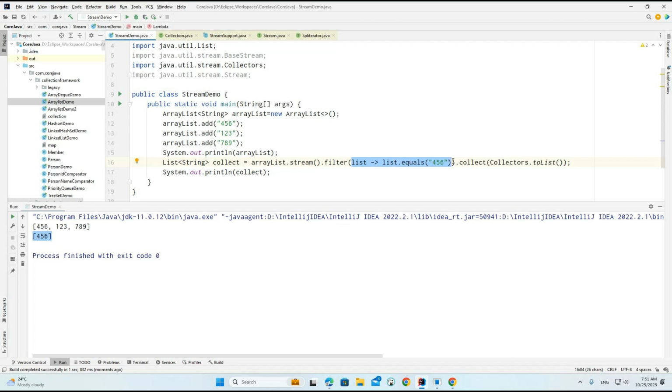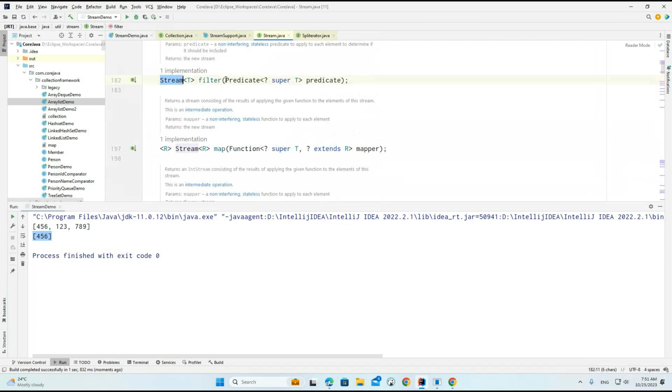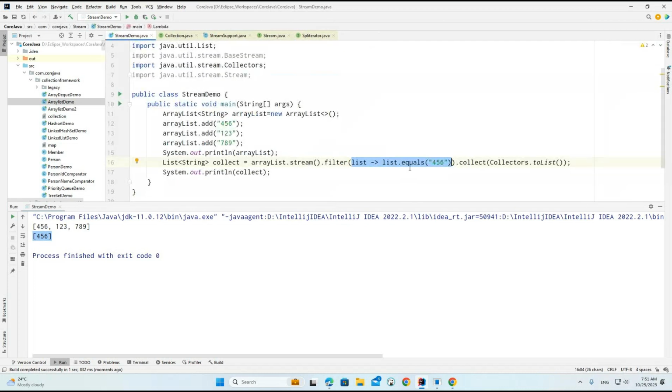Okay, this is the lambda we are doing. But here, what is the filter expecting? It is expecting the predicate. But in place of providing the predicate object, now what are we providing? Lambda. Why are we providing lambda?